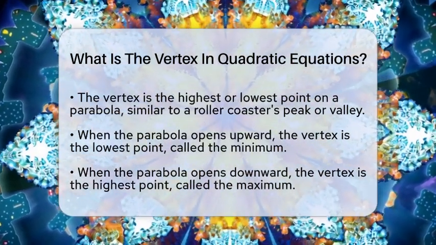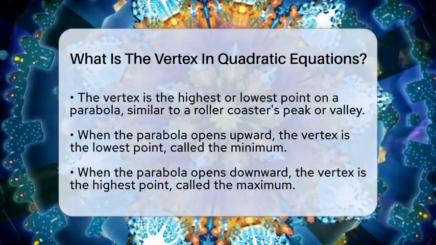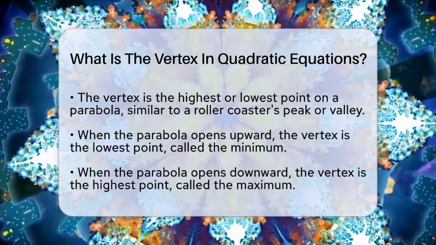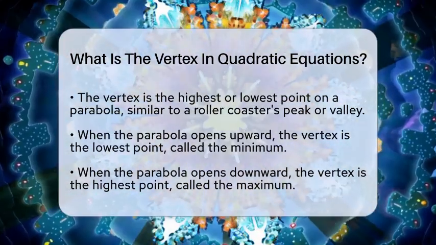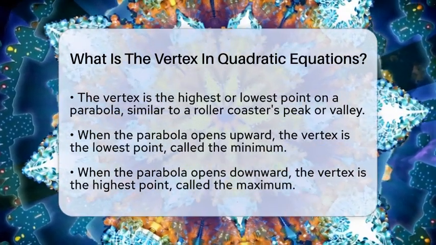If the parabola opens upward, the vertex is the lowest point, called the minimum. If it opens downward, the vertex is the highest point, called the maximum.